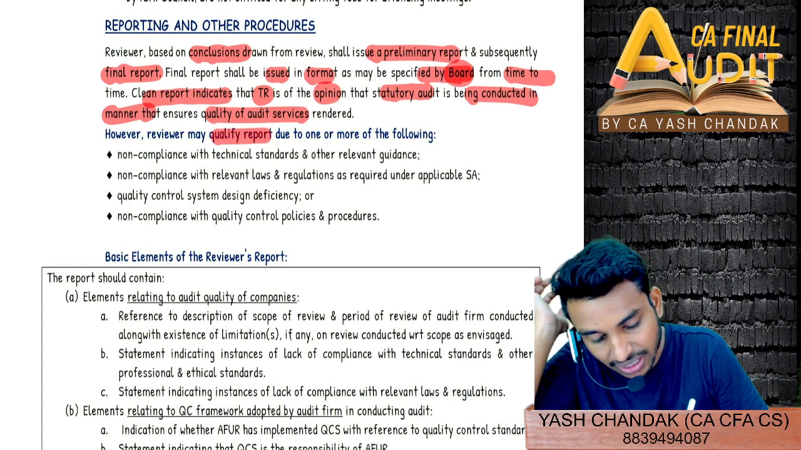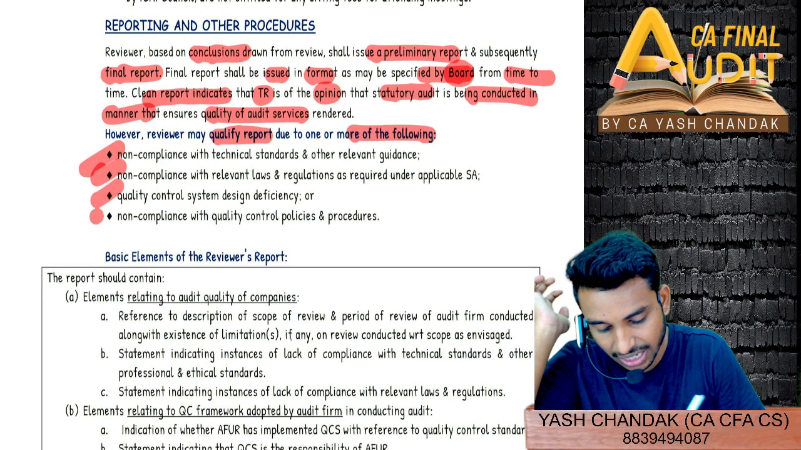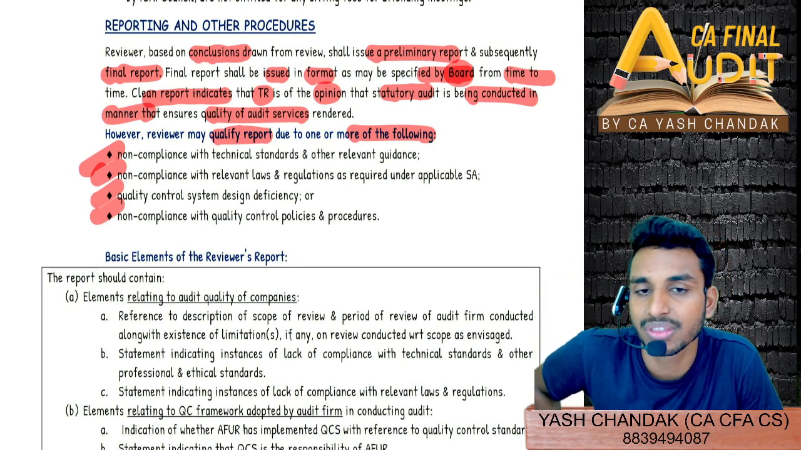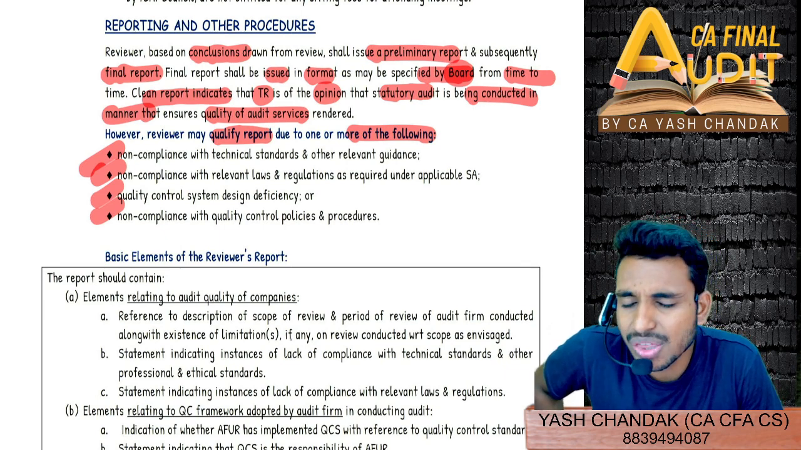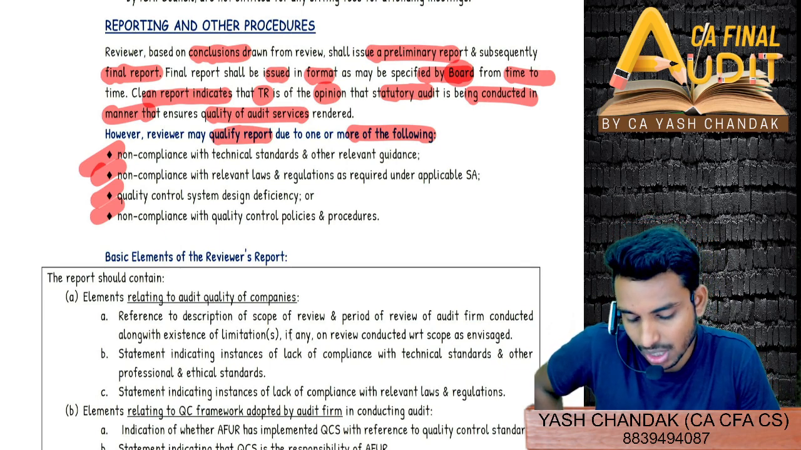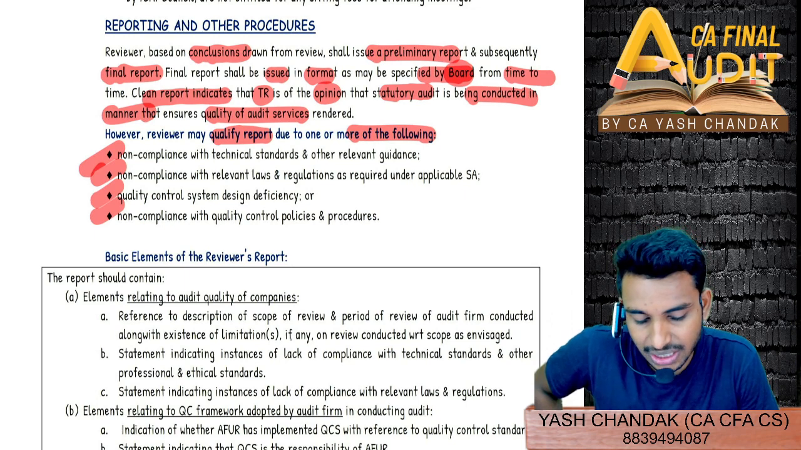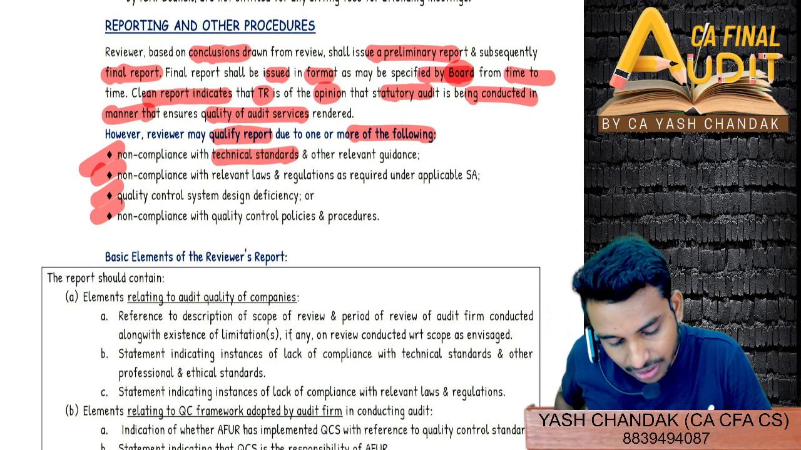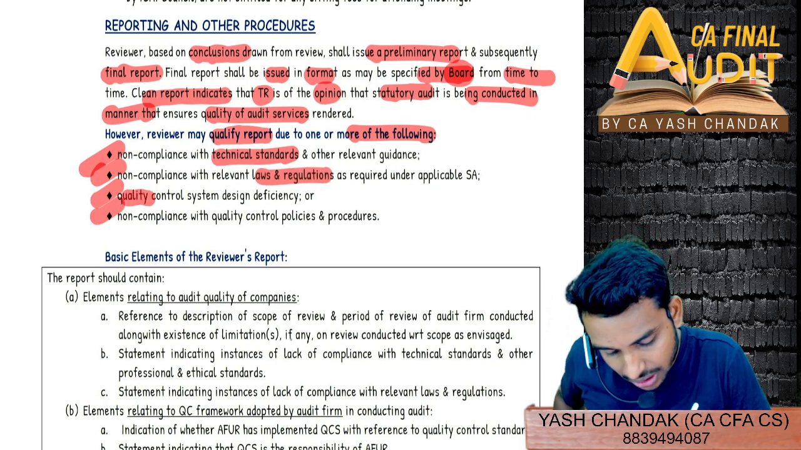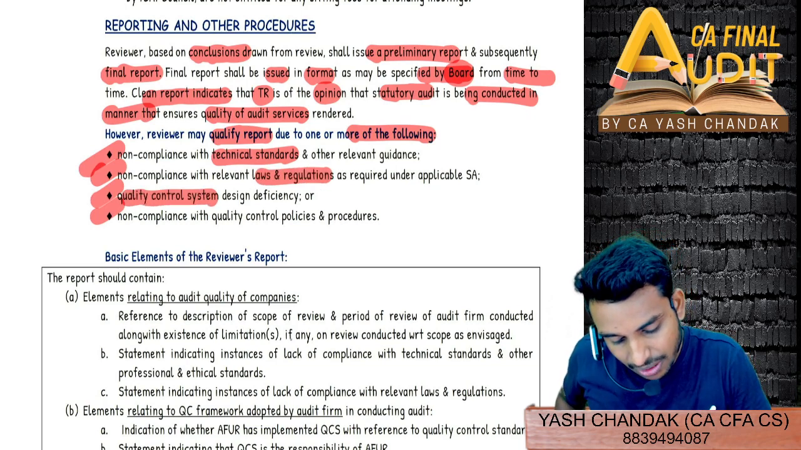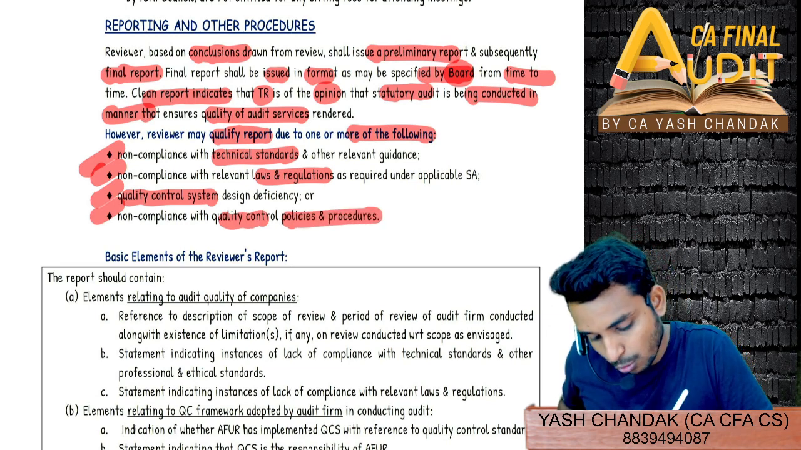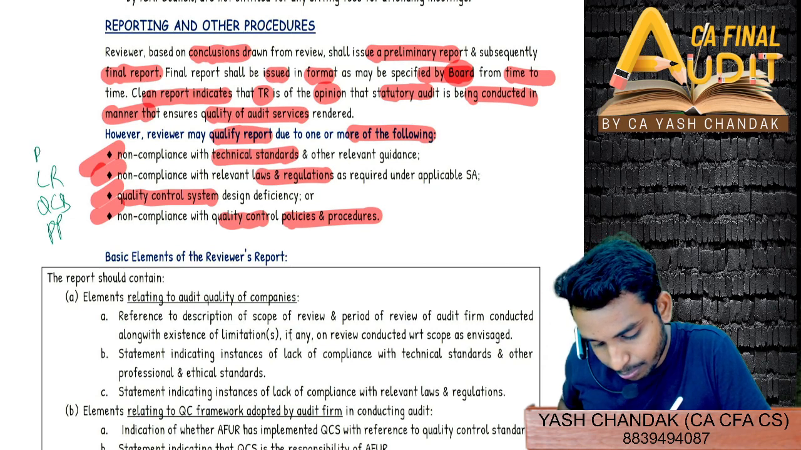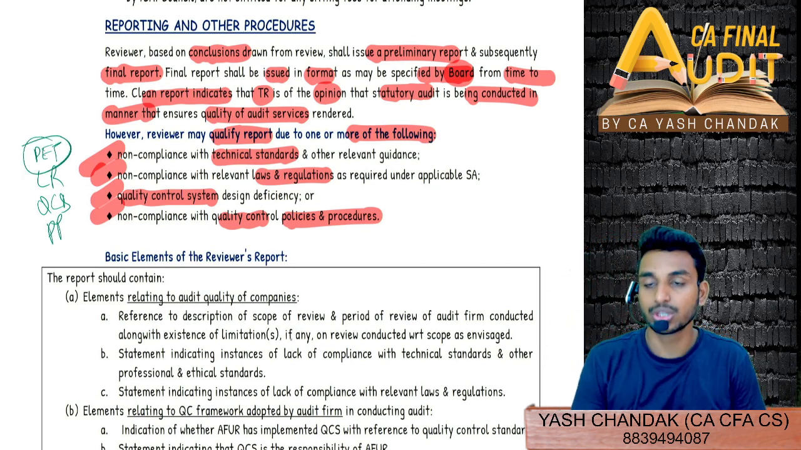However, the reviewer may qualify the report due to one or more of the following. So this can again be asked: when can the technical reviewer qualify his report? Wherever there are 4 or 5 points, the institute can ask, even if it's the easiest topic you can think of. The technical reviewer can qualify the report based on one or more of these reasons: non-compliance with technical standards, non-compliance with laws and regulations, non-compliance with quality control system design, and non-compliance with quality control policies and procedures. So PP, QCS, LR, PT, right? These are more or less the same.